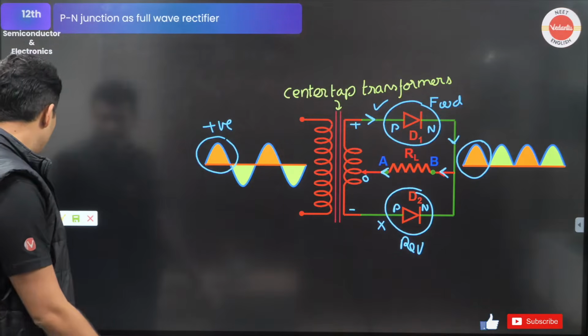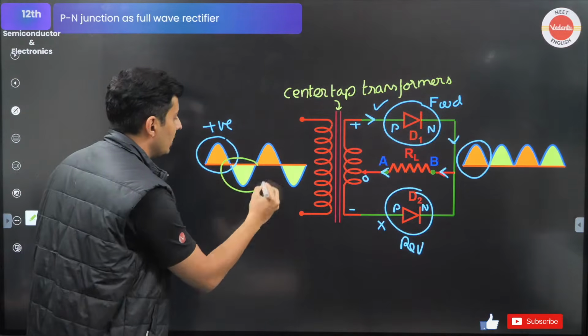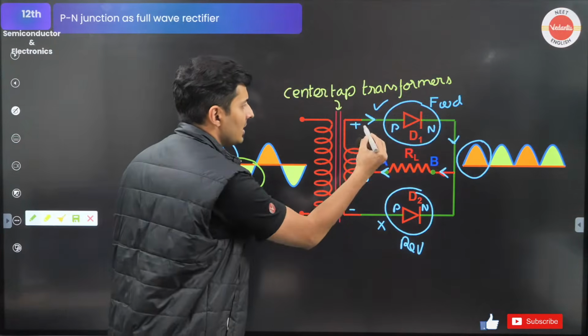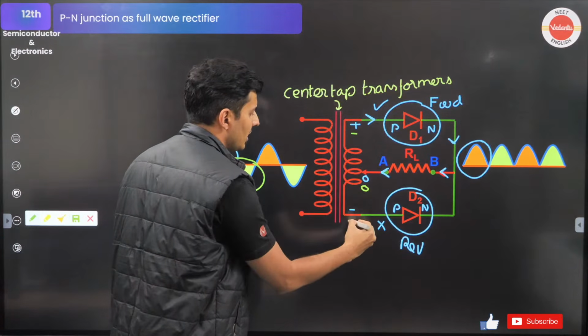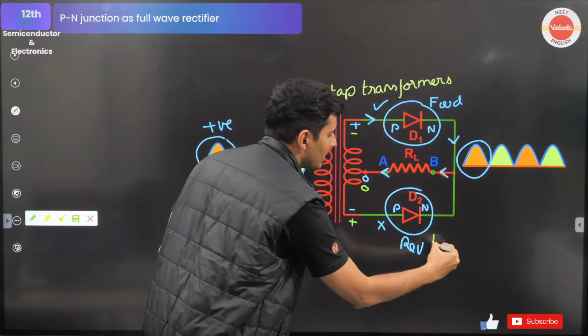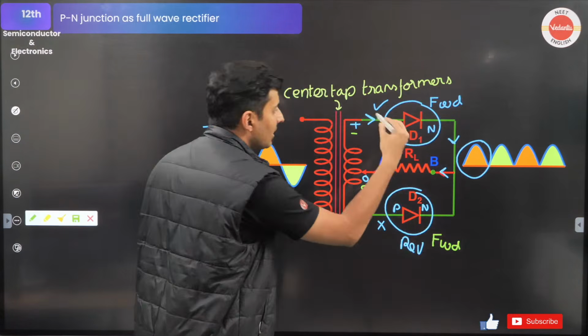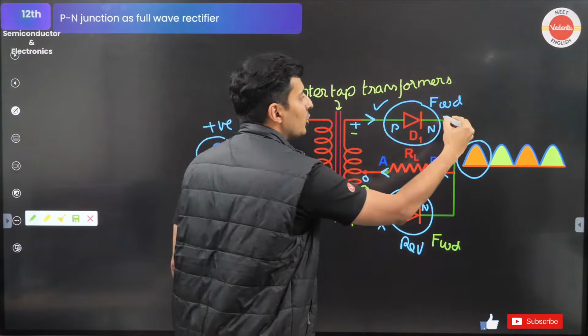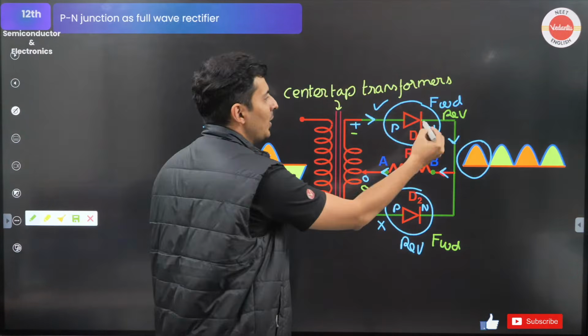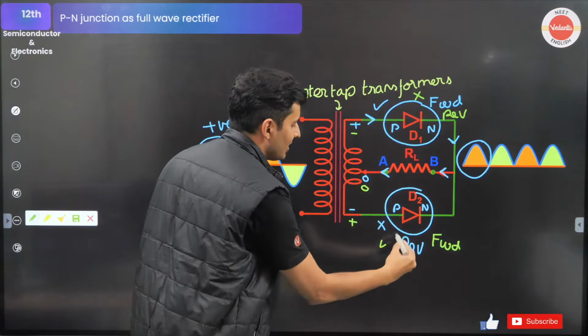Everyone? Cool? Next, when you talk about the negative half cycle, then what happens? This becomes minus, this is 0 only, this becomes plus. Plus is connected to P, so now this becomes forward biased, and negative is connected to P, so this becomes reverse biased. So now this will not allow current, this will allow current.